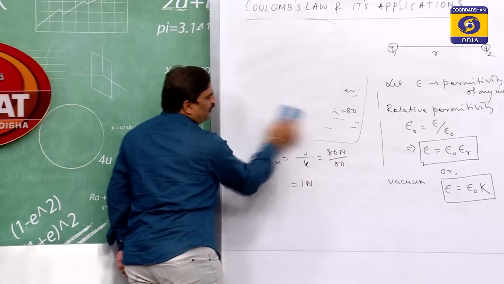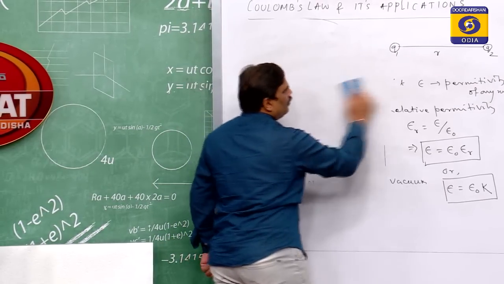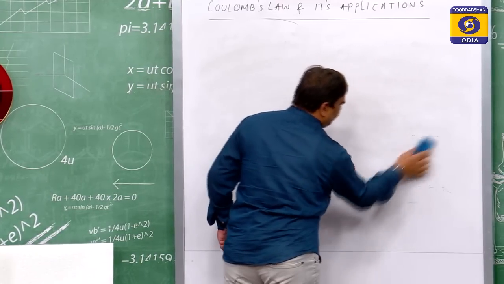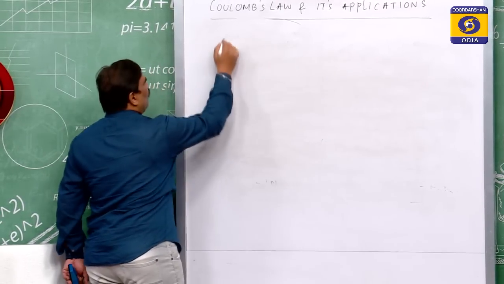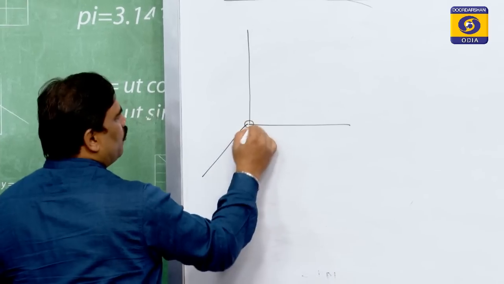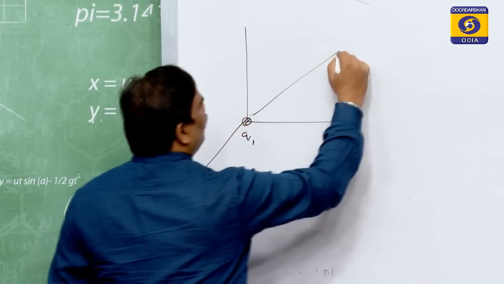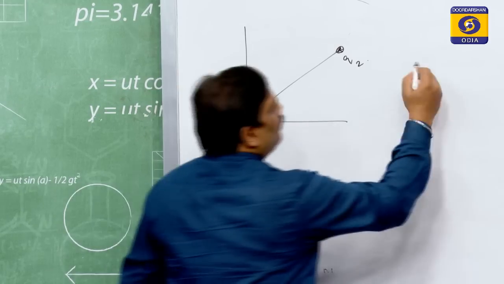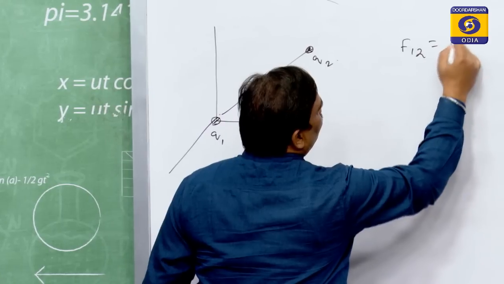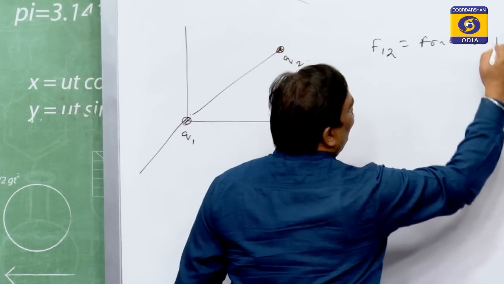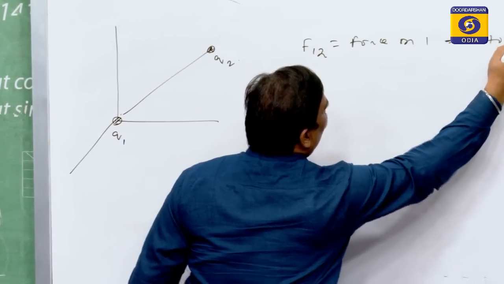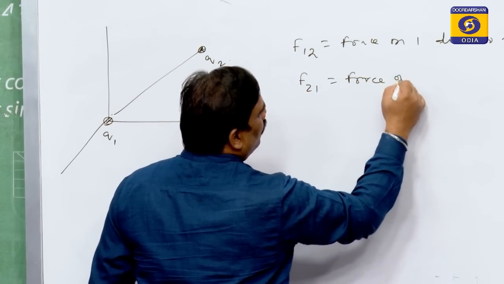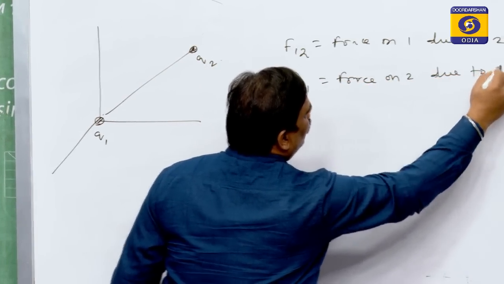To find the vector form of Coulomb's law, let us take one of the charges at the origin. Suppose my Q1 is at the origin and this is my Q2, and I define F12 as the force on 1 due to 2, and F21 as the force on 2 due to 1.